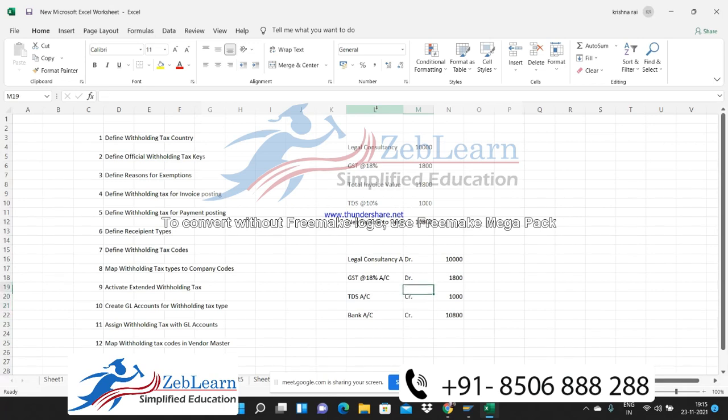So this would be the accounting entry. Debit amount is this, debit amount is this, and credit amount is this. Debit and credit are matching, and your accounting entry will be posted in the system. So this is the entry which at the last, when we post the invoice in the system, is going to be posted.